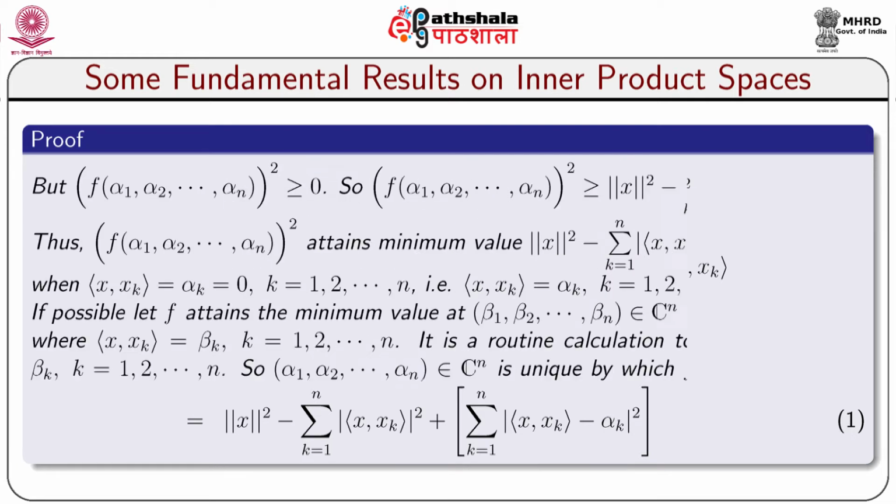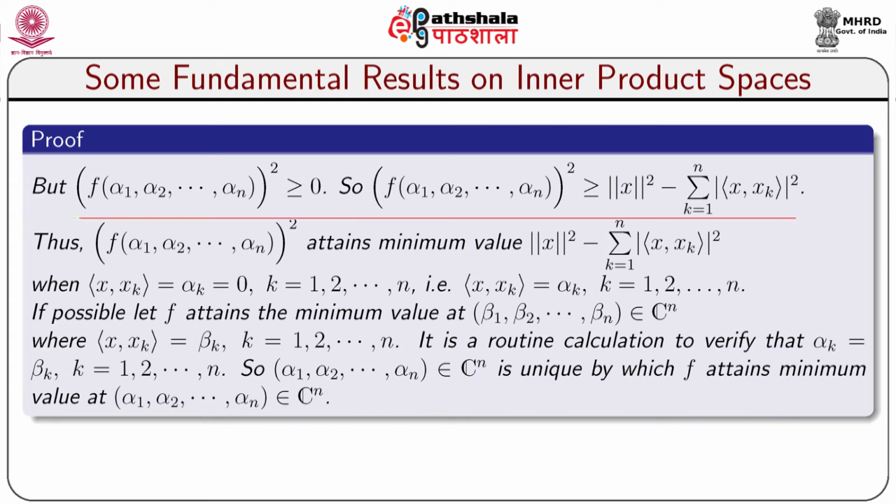But f squared is always greater than or equal to 0. So f(alpha 1, alpha 2, ..., alpha n) whole square is greater than or equal to norm of x square minus sigma k equal to 1 to n modulus of inner product (x, xk) whole square. Thus, f squared attains its minimum value whenever inner product (x, xk) is equal to alpha k, for k equal to 1 up to n, and so on.